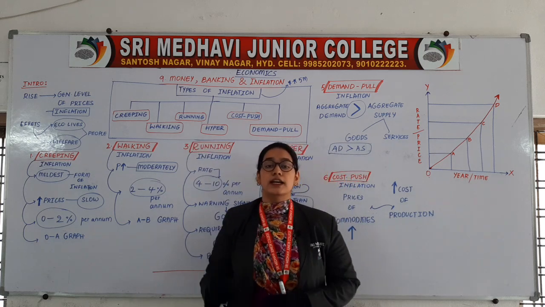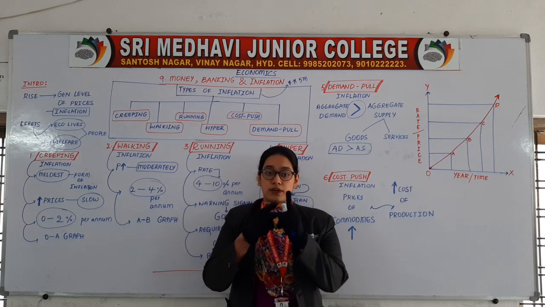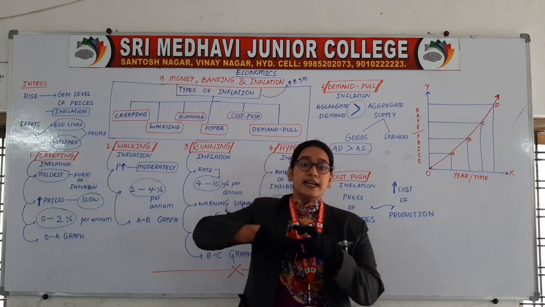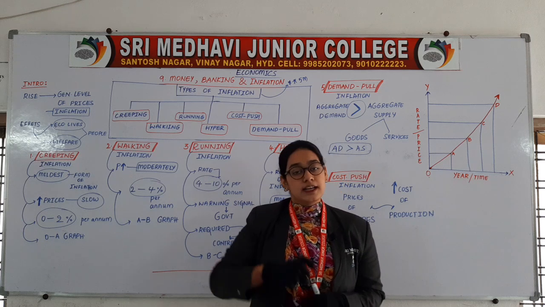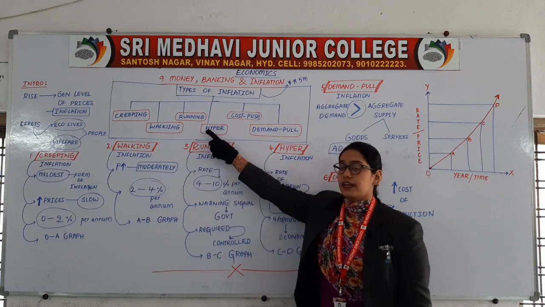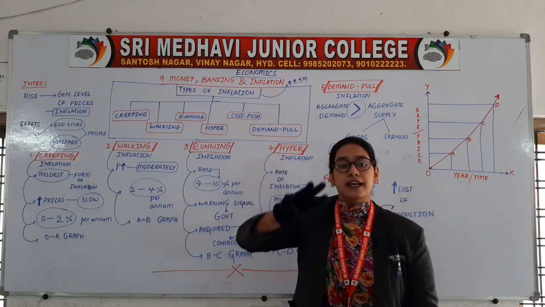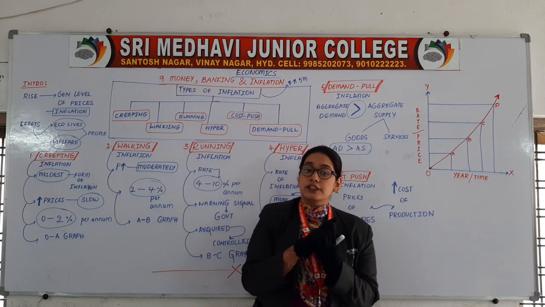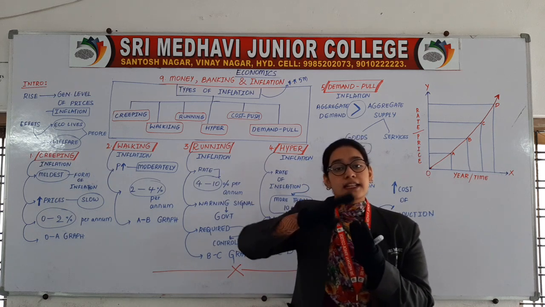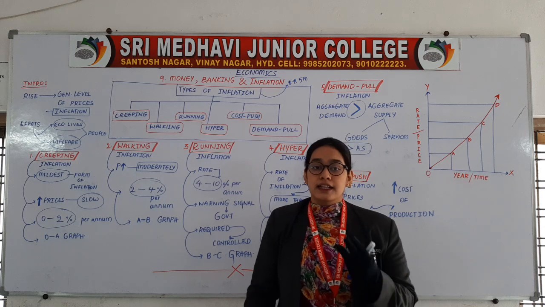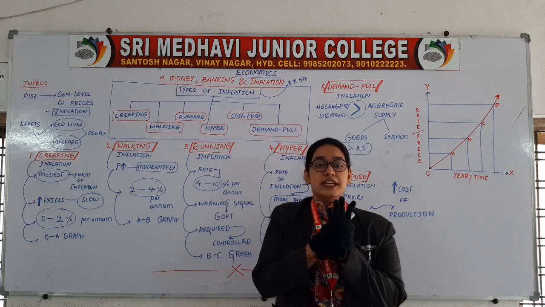Slowly the child will learn walking. Once the child learns how to walk, then what is the third step? That is running. Then the fourth stage?